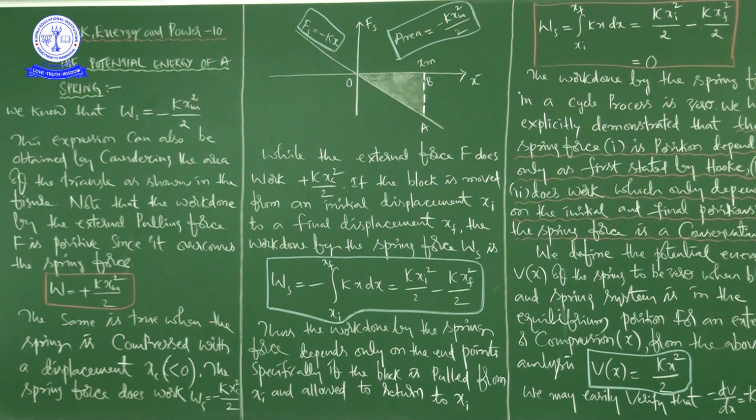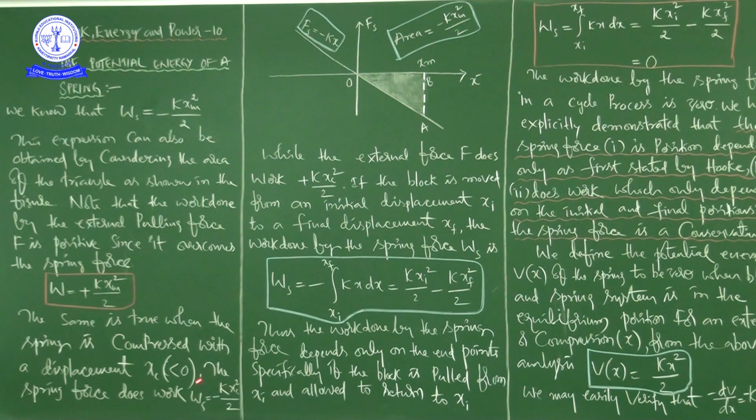It is an important point, so I will repeat it once again: the area under the curve of a force displacement graph is equal to the amount of work done by the respective force. So here, the external force F does work plus k into x square by 2.